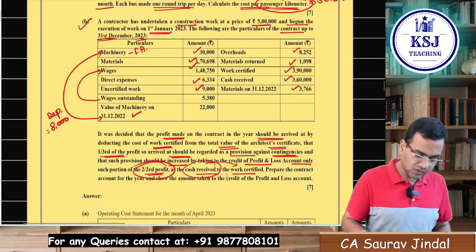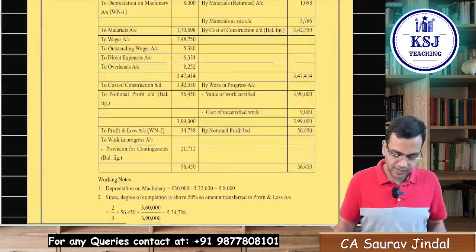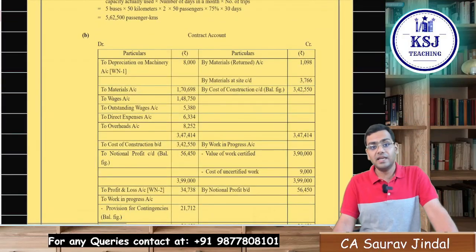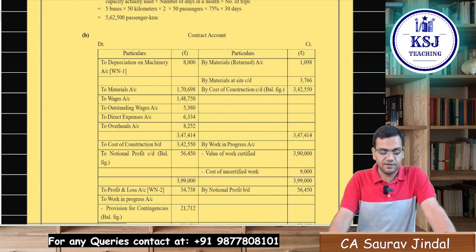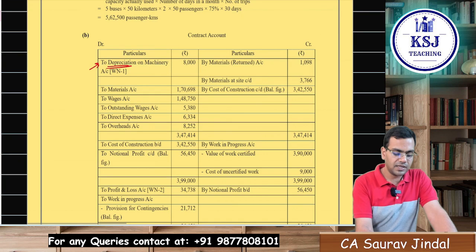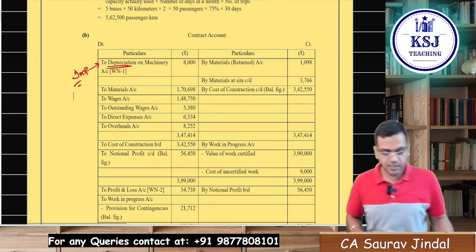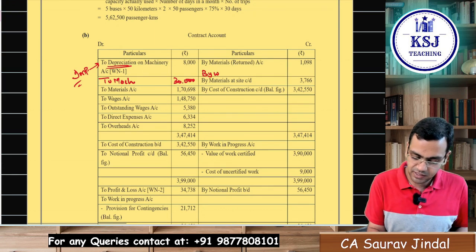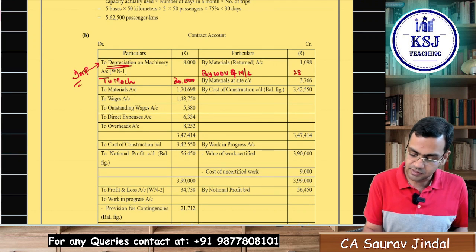Okay, so next one, this is 4th we are done with. So please be very careful while dealing with the small points. Even in the contract costing, be very careful with the depreciation point. Another way of presentation of depreciation is you write here to machinery 30,000, right, by WDV of machinery 22,000.